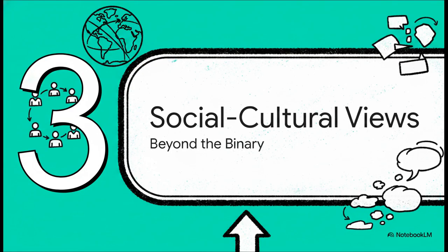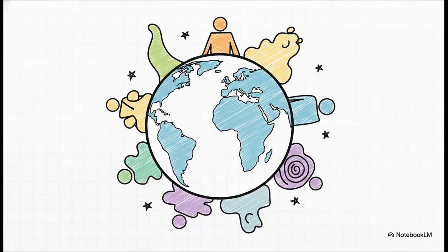Section 3. Social cultural views. Now, if biological determinism was the whole story, we'd expect gender to look exactly the same across every society on Earth. But it doesn't. And this brilliantly illustrates the social cultural argument. Some cultures have long recognized more than just two genders.